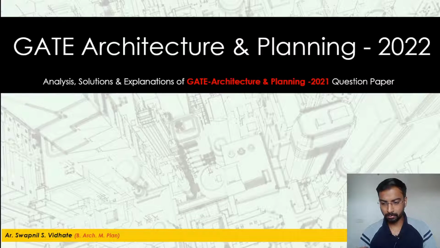We will find out what the solutions are and how they are provided in the Architect's Guidebook for competitive exams, and we will do a thorough analysis. In the earlier lecture, we discussed that there is an interdependence of questions in earlier year question papers. So let's start solving this question paper one by one. Before that, if you have not seen the earlier video, we discussed how many questions were repeated from earlier year question papers in GATE 2021.